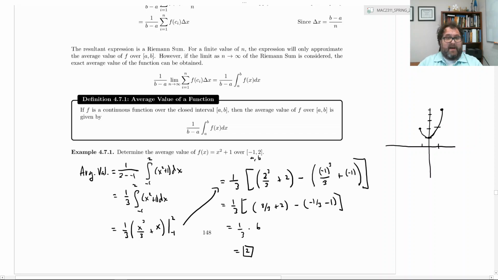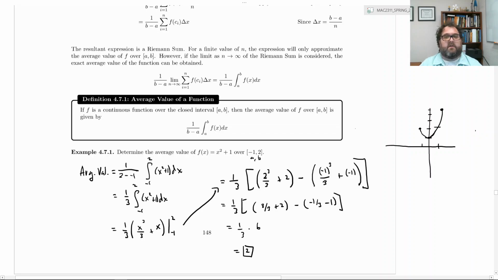So if you can imagine taking the infinite number of points on that graph, only considering the y values, adding them up, and dividing by infinity, you would get 2. 2 is the average height, or the average y value. Average function value. Okay? Here's something else it does for you. Here's something that's kind of cool. It finds basically the height of a rectangle.